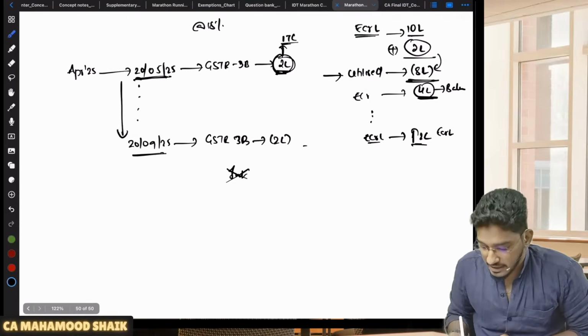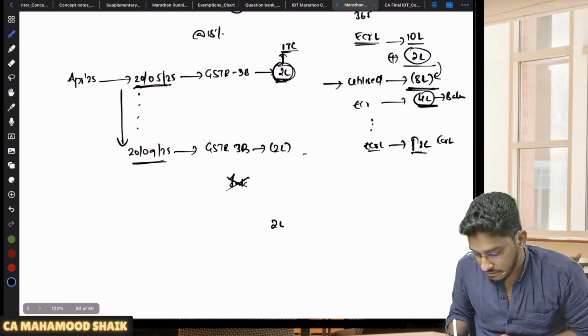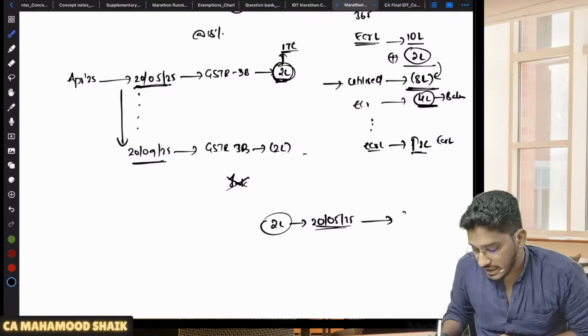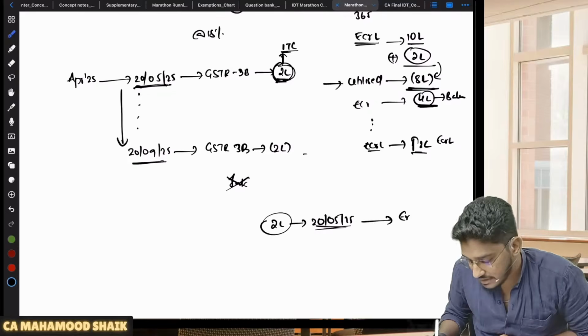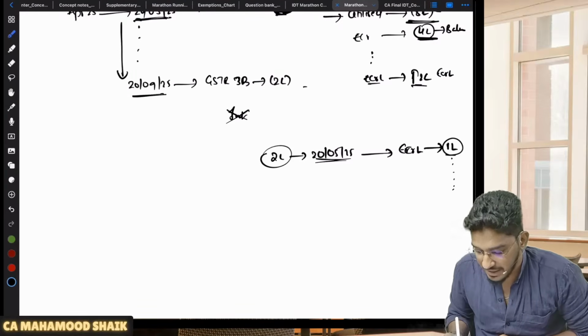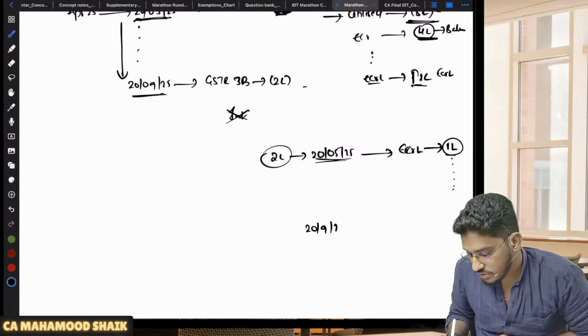Sir, let us say I have availed 2 lakh rupees, wrongly availed on 20th of May 2025. But on that day, my electronic credit ledger, that means after adjusting all my liabilities, my electronic credit ledger balance is 1 lakh rupees only, sir. This 1 lakh rupees balance I am maintaining. But on 20th of September 2025, I realized my mistake. I want to reverse it, sir.